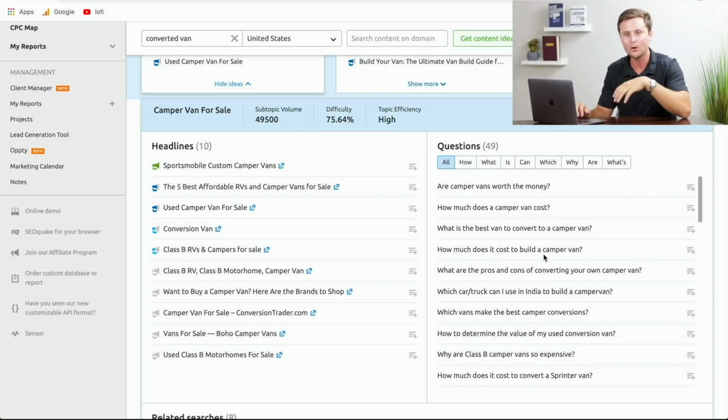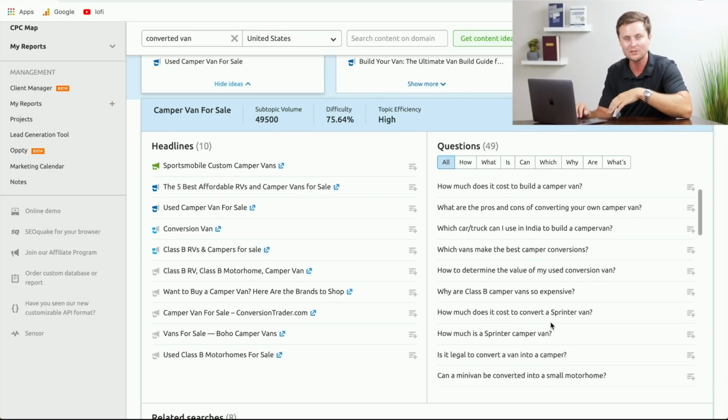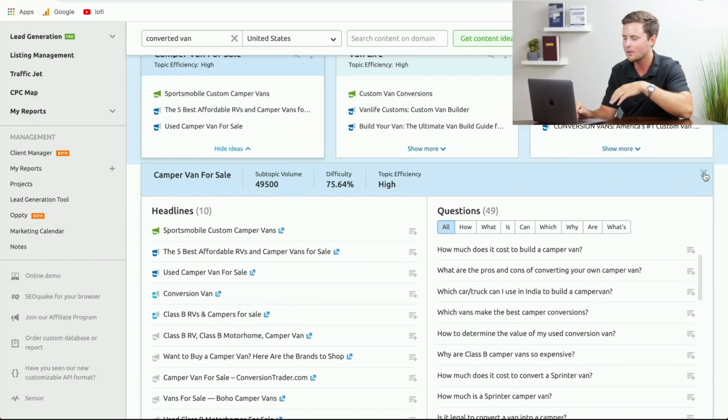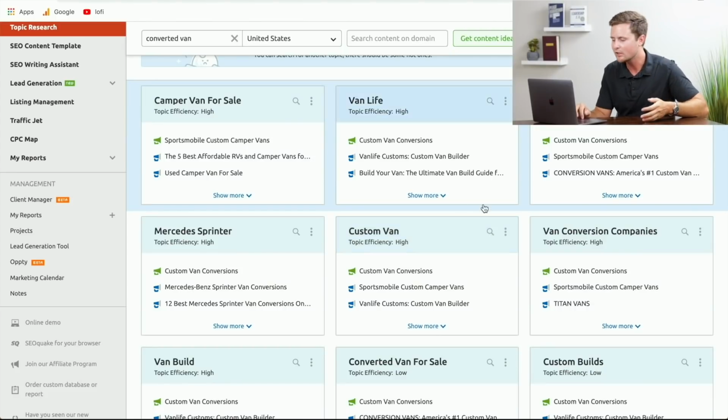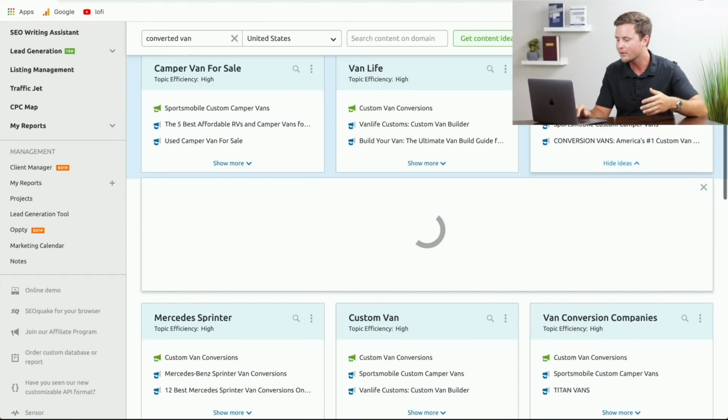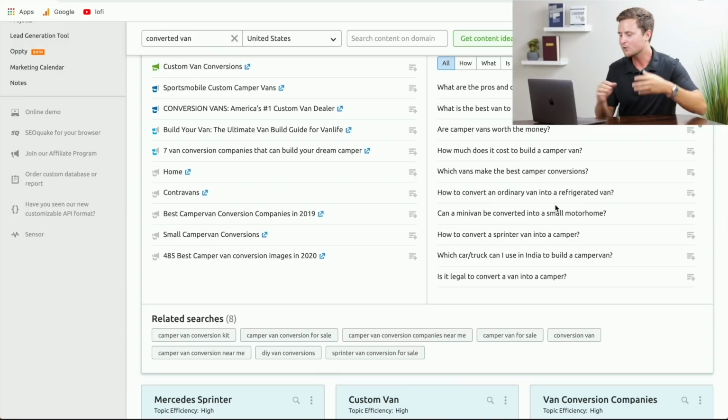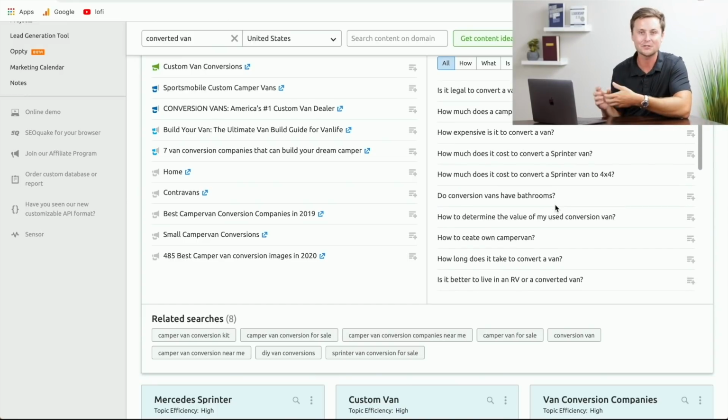So with that said, these are all great articles you can write on your website, and you can jump around from subtopic to subtopic just by looking at the headlines on the card here. So try to stay in the ones that are ranked as high, and then just open them up and look down the right side, and you can find all of these questions that you can answer in your articles on your website.